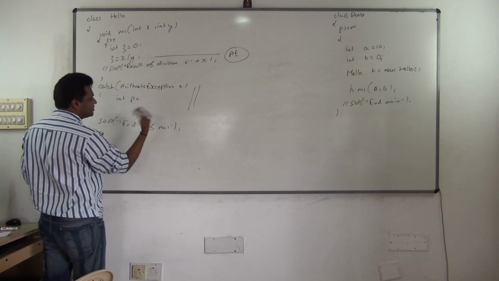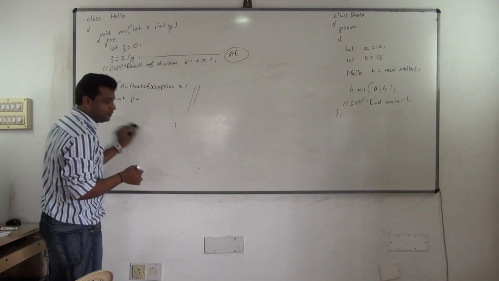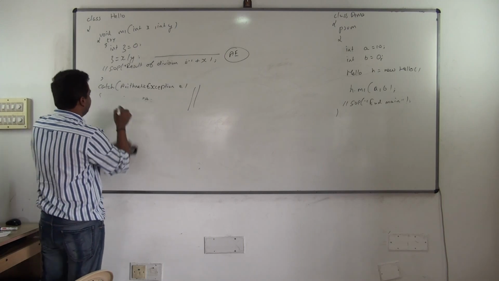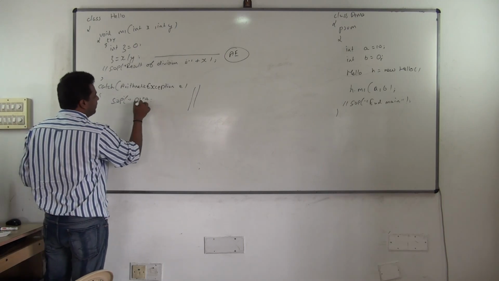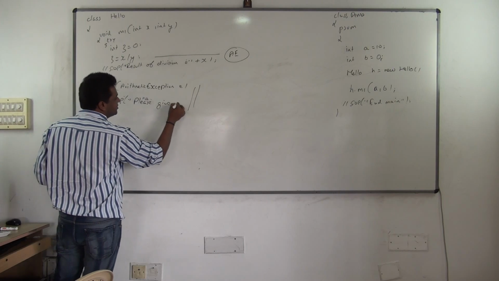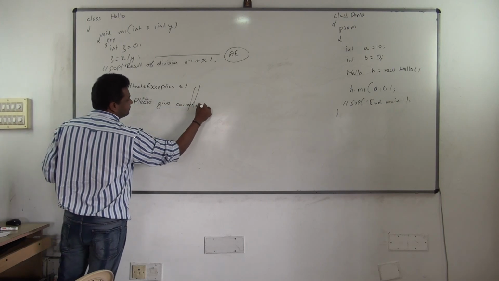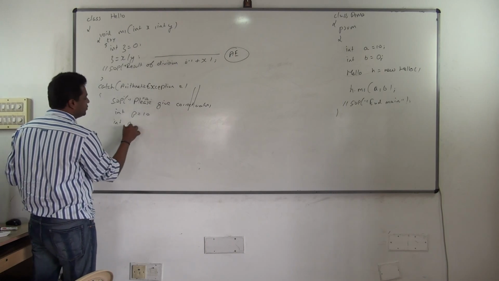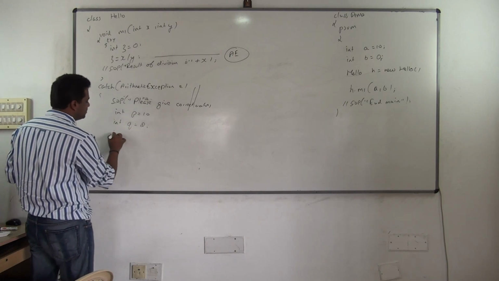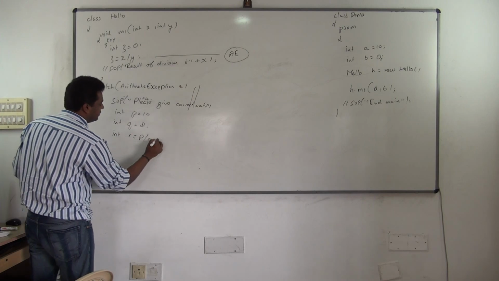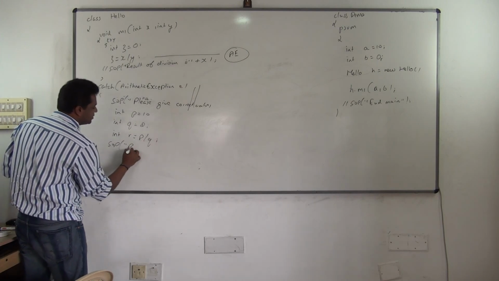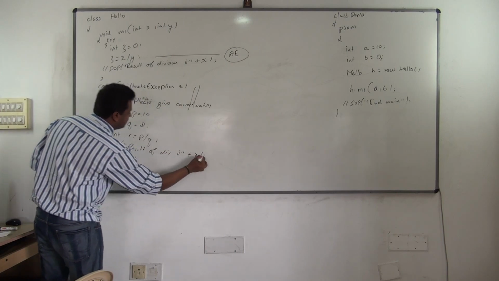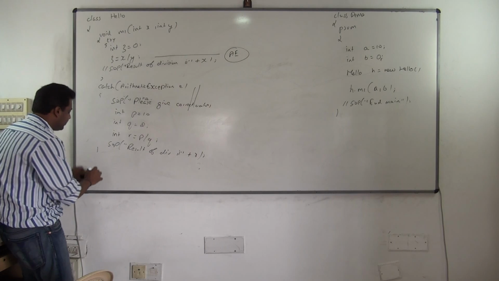So how will you write it? Int P is equal to, you'll ask the user to give the values. Yes or no? He'll give them now. How will he give? Int P is equal to 10. See here, SOP, you can print a message: Please give correct values. So he'll give int P is equal to 10, int Q is equal to 2, int R is equal to P by Q, and you can write SOP, result of division is plus R. Yes or no? SOP end of M1 now.